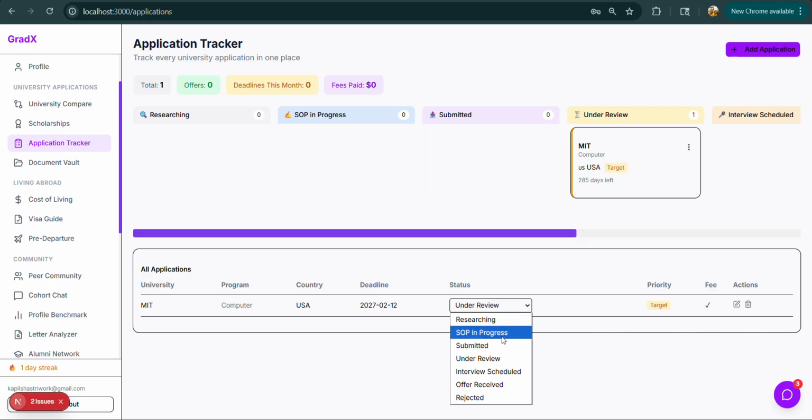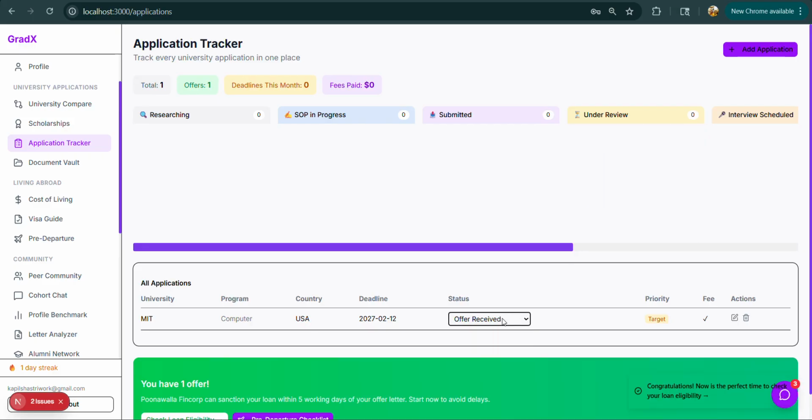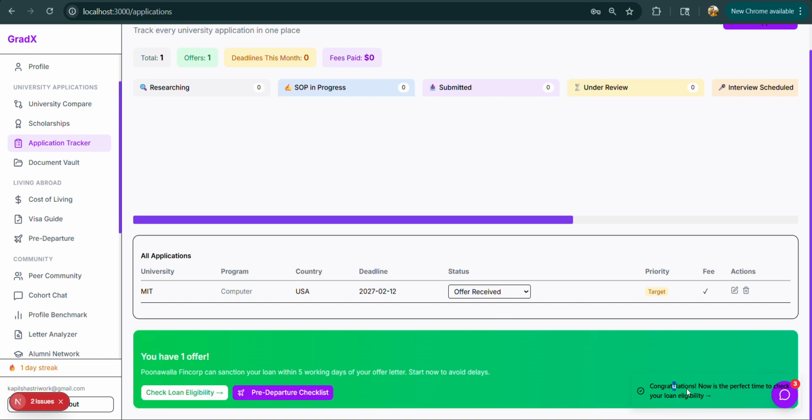Under review is where he has submitted his application and it is under review at the organization. Offer received. So it says, congratulations, now is the perfect time to check a loan limit. For example, the offer has been received by the student from the university.